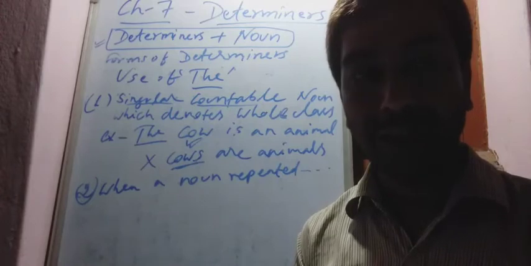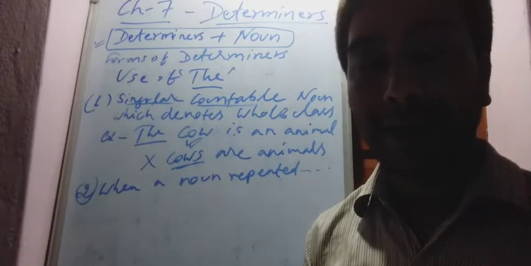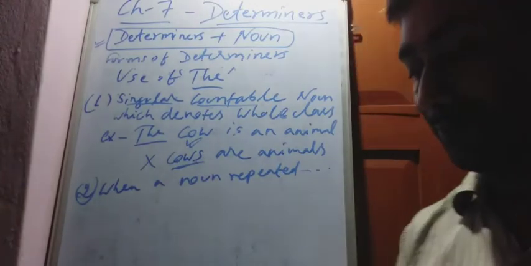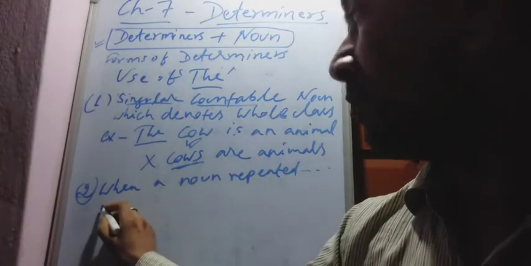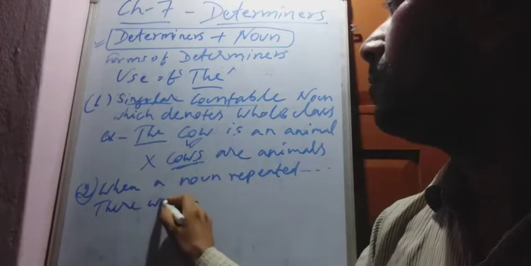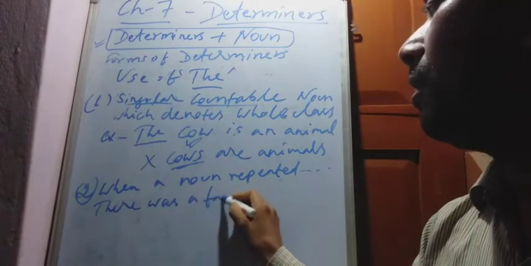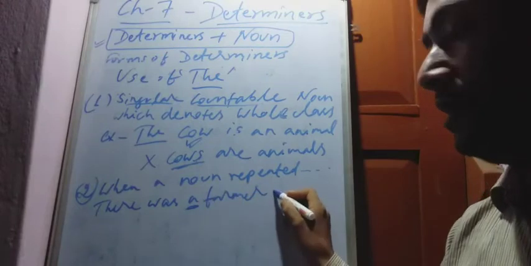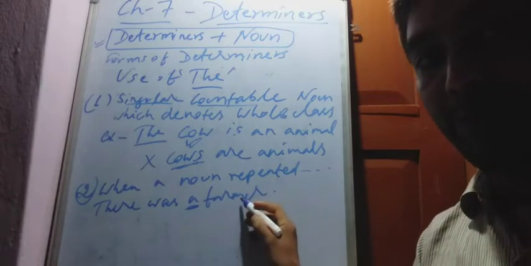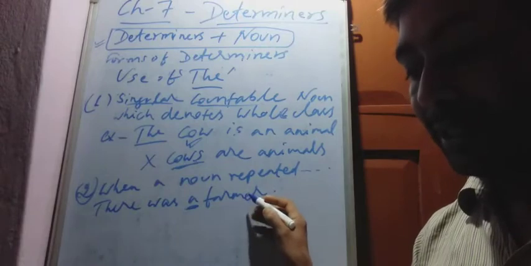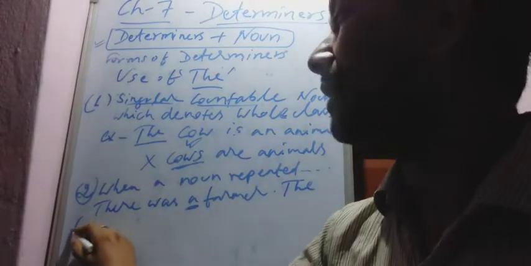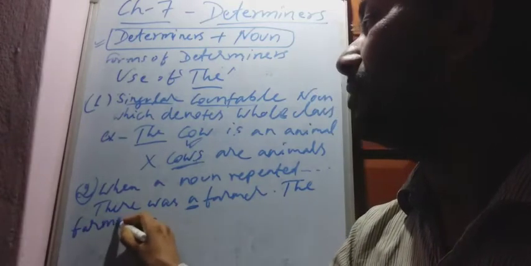The first time a noun is used, we use a or an before it, and the second, third, fourth time when it is repeated we use the. Example, there was a farmer. Farmer, first time. But if we repeat the word farmer, the will be used: the farmer, not a farmer, because it has become definite.